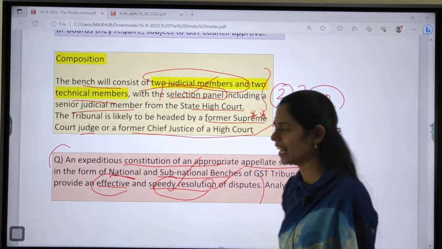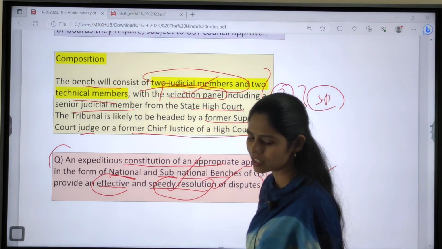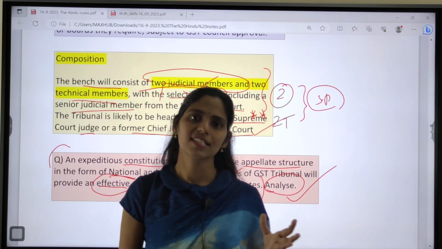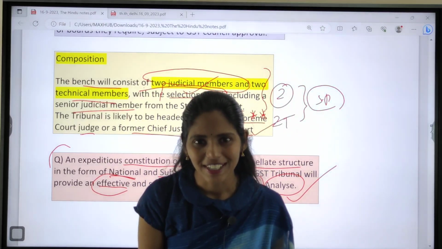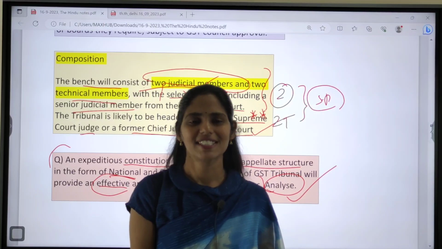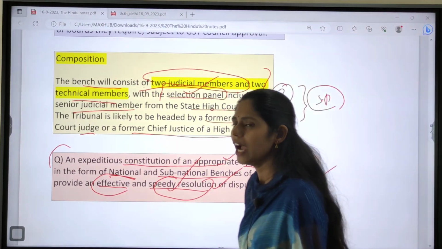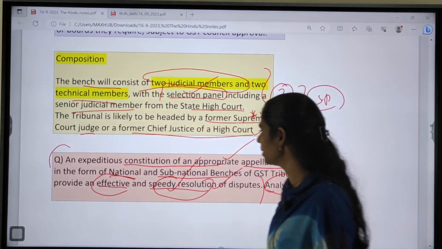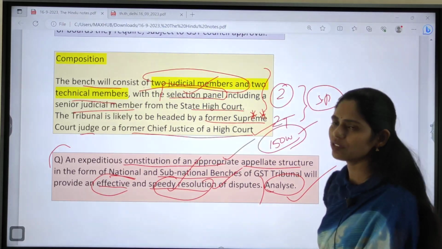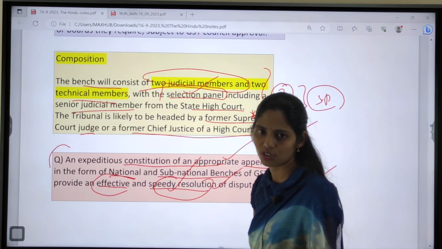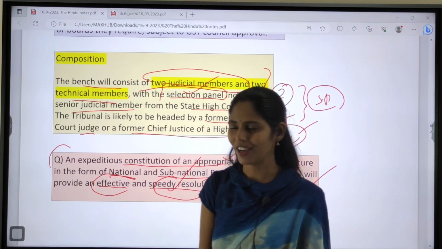And the keyword here is analyze. Analyze means you have to break that statement into parts and say that yes, there is a link between one part and another. So this is the keyword, analyze. Is the meaning of this keyword clear? So this is about this question, and try to write an answer, and the word limit here is 150 words. Here you have to focus on just the importance of this appellate tribunal. Is it clear? Let us move on.